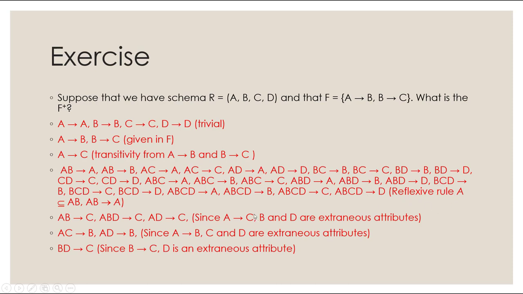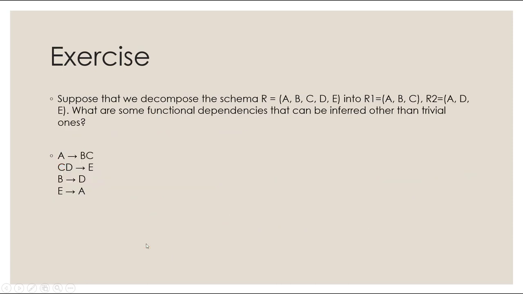Okay, we also have AB determines C, ABD determines C, AD determines C. Since A determines C is true, anything else here, B, BD, is extraneous, so you actually don't need those, but they're there. Here I have AC determines B, AD determines B. Since A determines B is true, C and D are extraneous. So we have quite a few here. Here is another one.